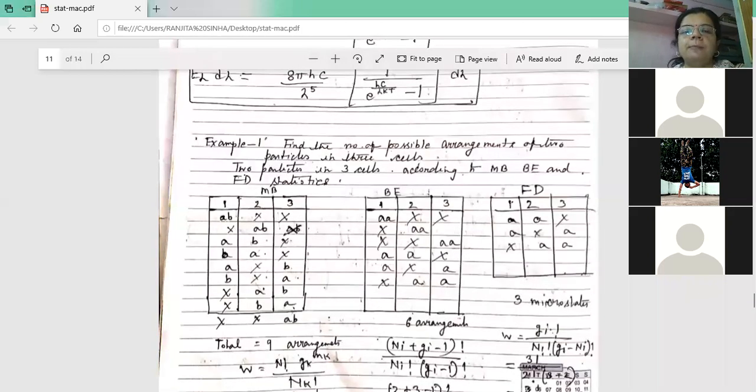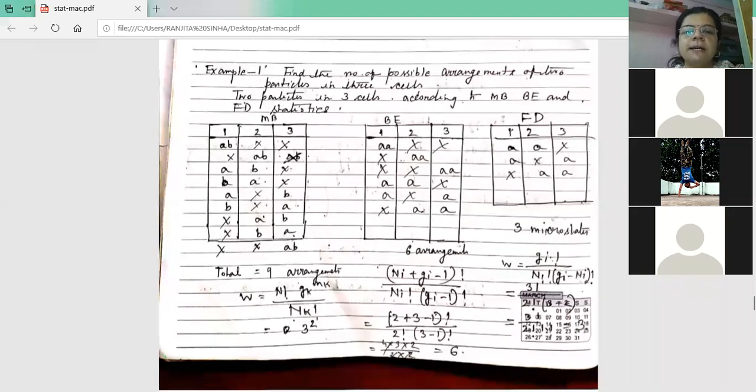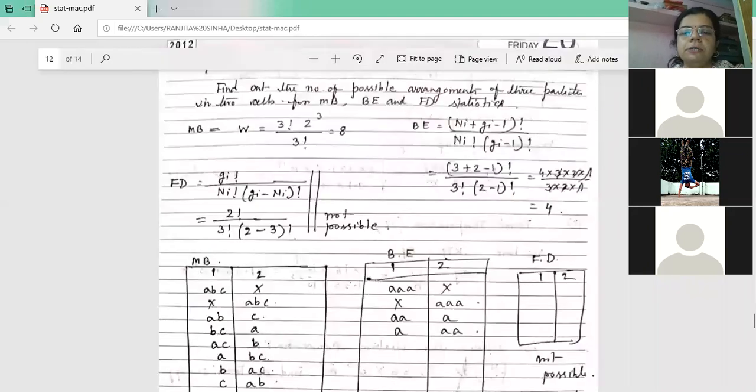This type of problem you will get, like 3 particles in 2 boxes, or 2 particles in 3 boxes. Different problems are there. I will share the note. You just read it carefully and you will understand. Remember, in MB statistics more than 1 particle can exist in a box. In BE statistics also, more than 1 particle can exist in a box. But in FD statistics,